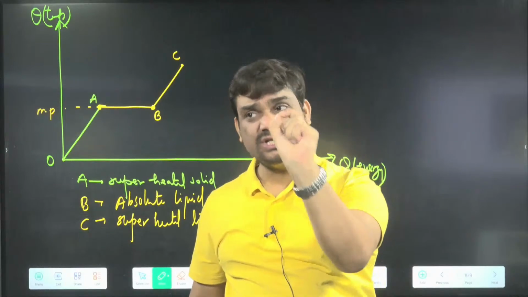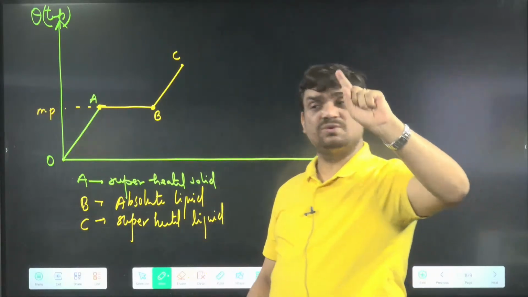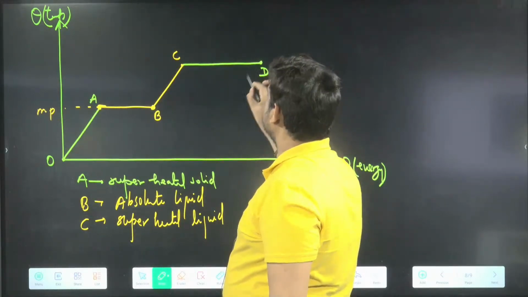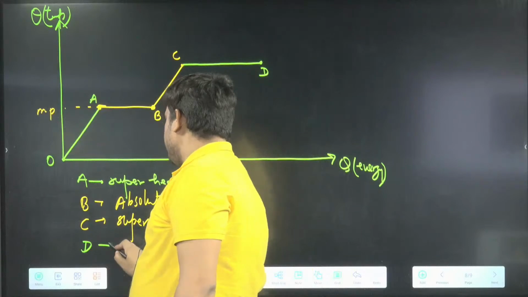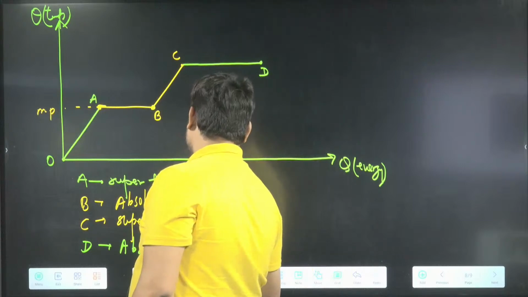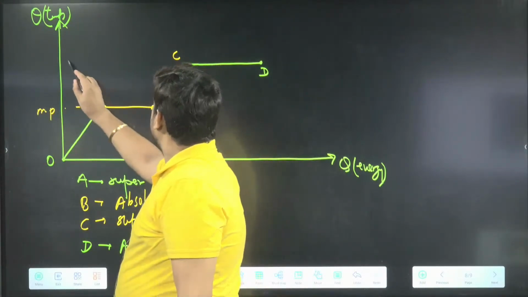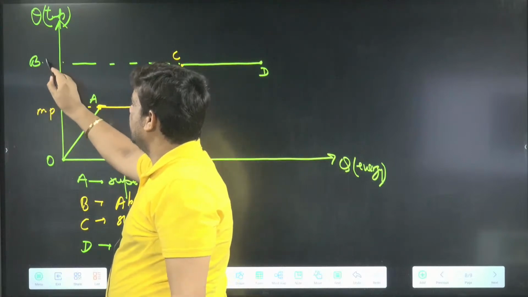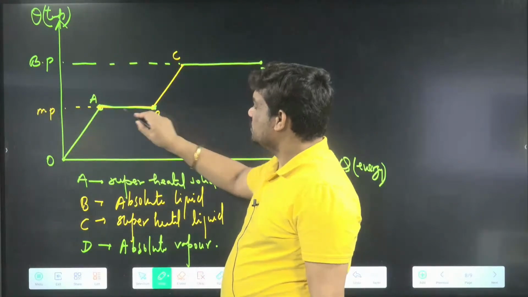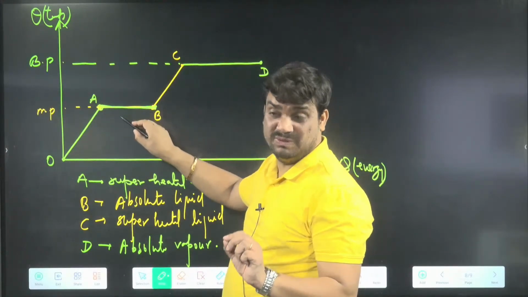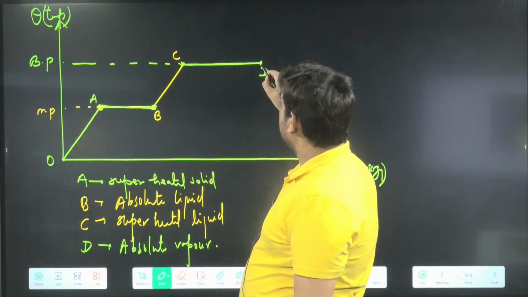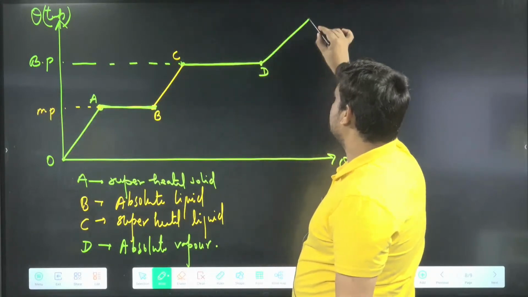What will happen? At C now, it is ready to vaporize, ready to convert into vapors. So we can say here vaporization will start, and at the point D, it is completely converted into vapor. So this is the absolute vapor here. The temperature at which this will be starting is known as your boiling point. If I say at A solid and B liquid, so between A and B, there is solid as well as liquid, both will be there. Between C and D, liquid and vapor both will be there. At D, absolute vapor. After that, we can increase temperature of vapor also.